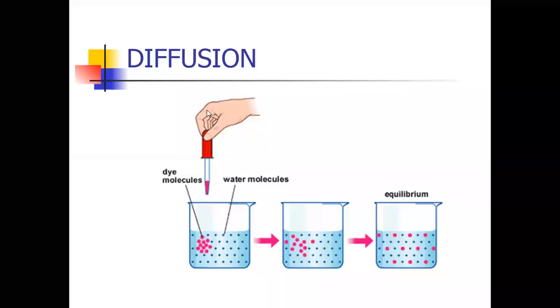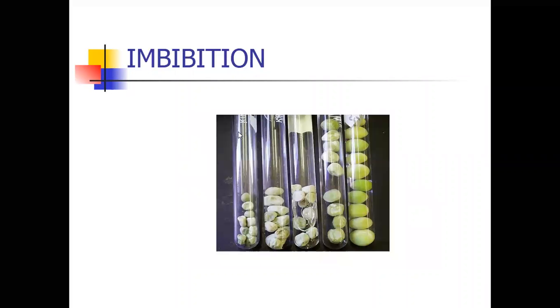Another experiment also there, children. When we use a perfume bottle and open it, the perfume gas is in high concentration in the bottle. When we open the cap, the high concentration of perfume gas easily spreads to the low concentration without using any energy. So it is also one experiment. And the next one is imbibition.